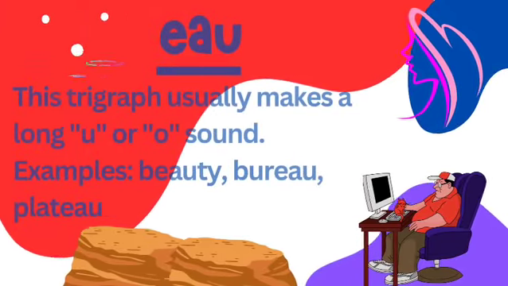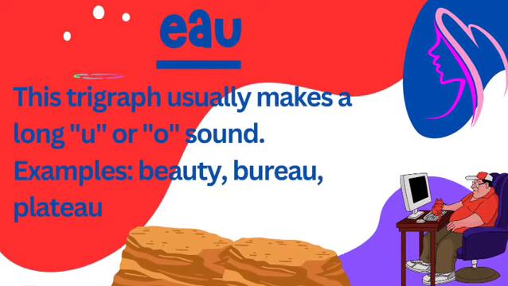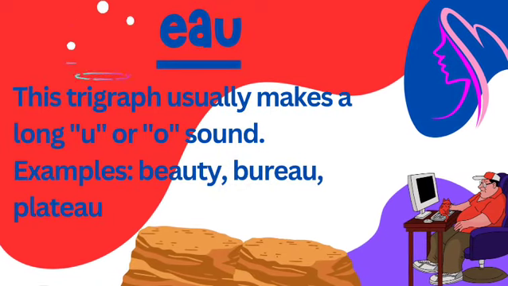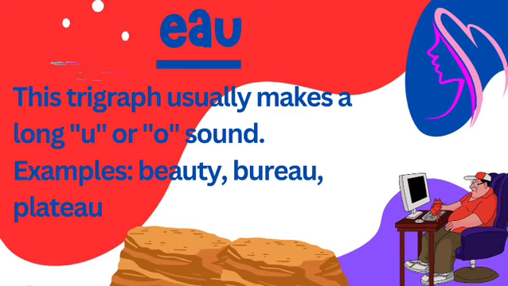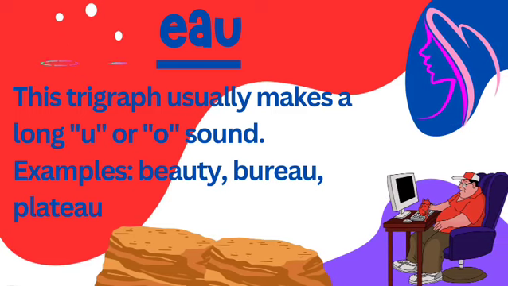EAU. This trigraph usually makes a long U or O sound. Examples: beauty, bureau, plateau.